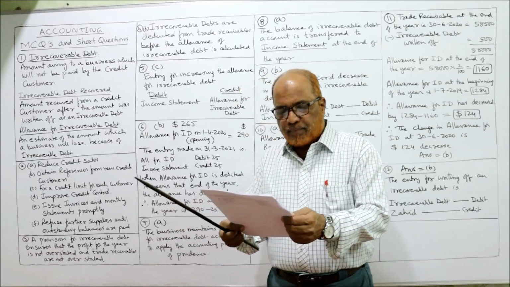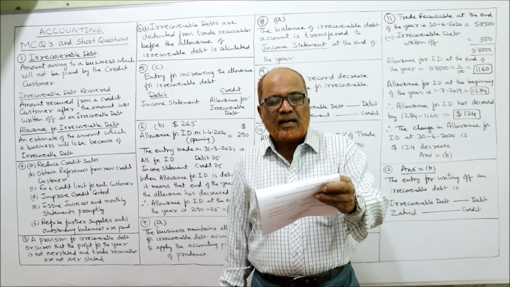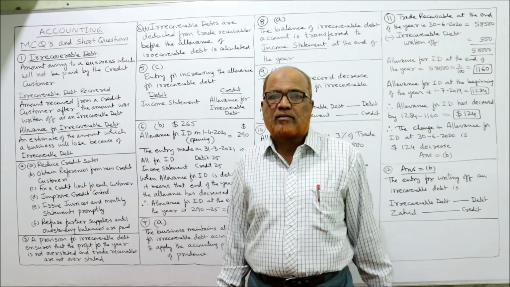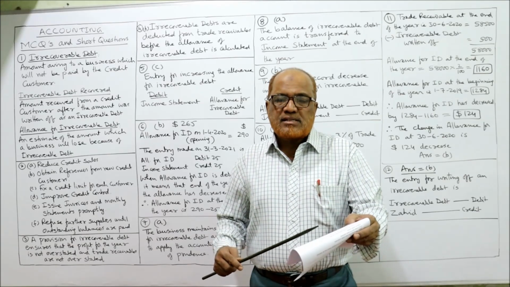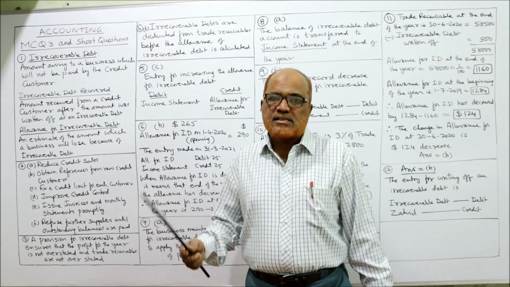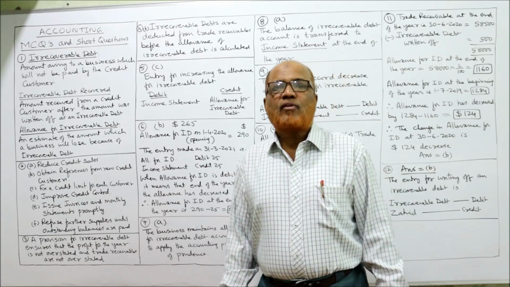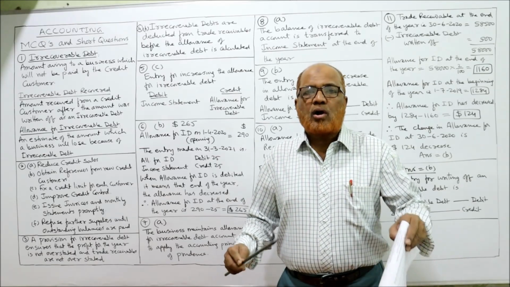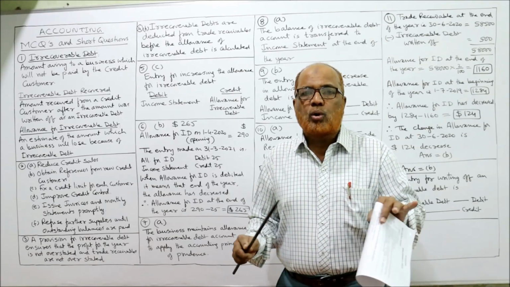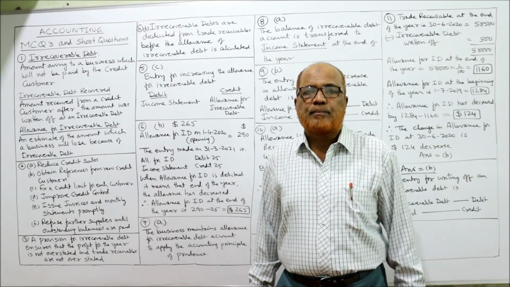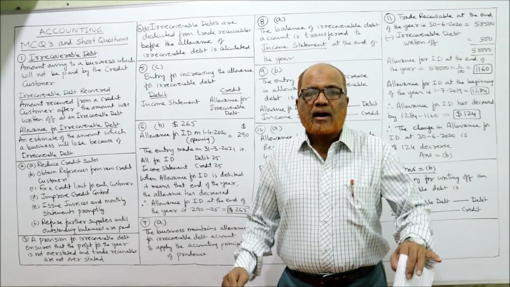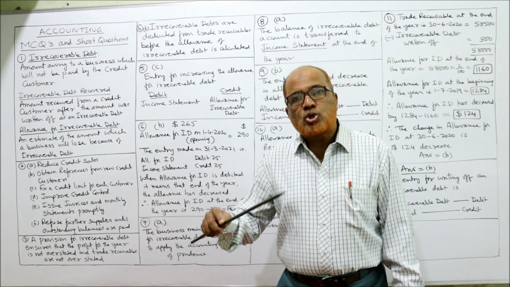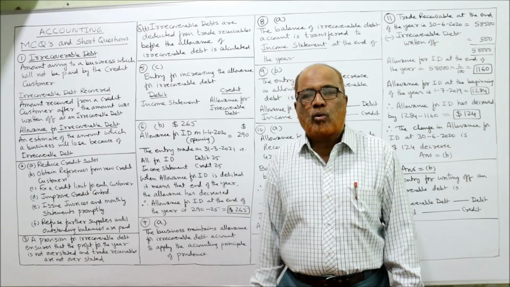Next one is the third question. Explain why maintaining a provision for irrecoverable debt is an application of the principle of prudence. That means irrecoverable debt is written off following the accounting concept of prudence. What prudence says: record all expected losses but don't record any expected gain. Play safe, the accountant should be cautious. That means the income should not be overstated.